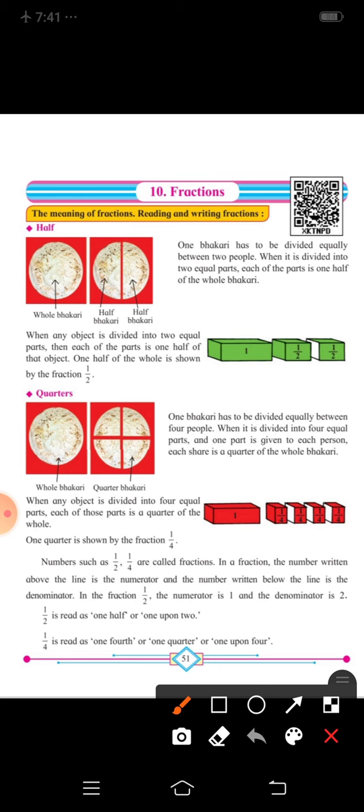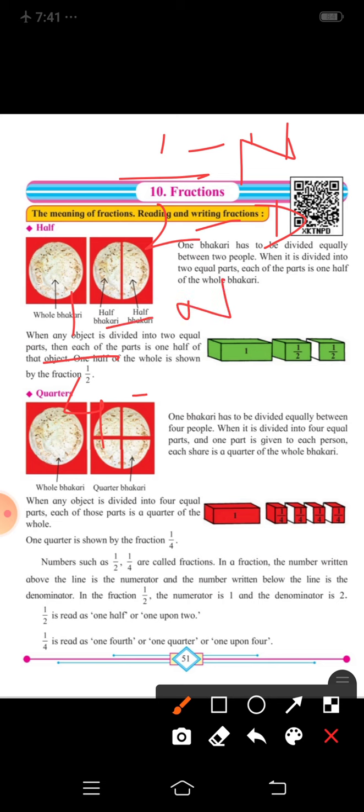Now see half. How will we get the half? When things are divided equally into two parts, it becomes half. This is the numerator, this is the denominator, correct. And 1/2 can also be read as half. And 1/4, this is the quarter. Here 1 is the numerator, 4 is the denominator. We can say it as a 1/4 or 1/4. Yes students. Now we will go to the next page.